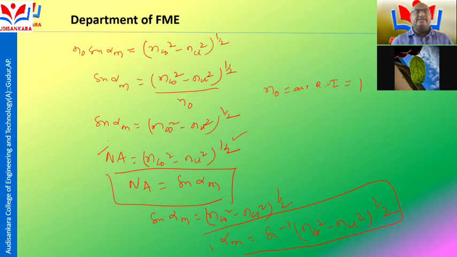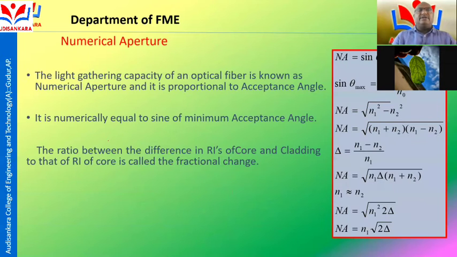Another definition is that the light gathering capacity of an optical fiber is called numerical aperture, and it is proportional to the acceptance angle.